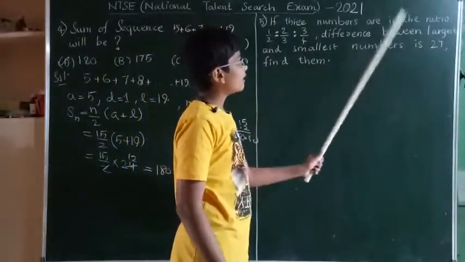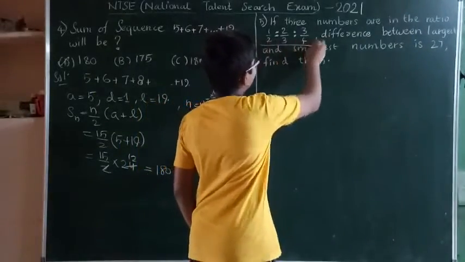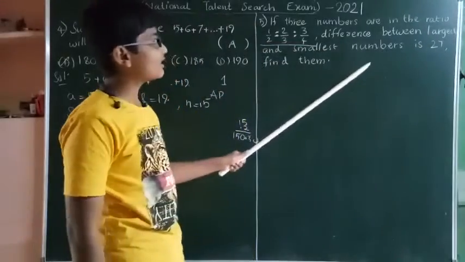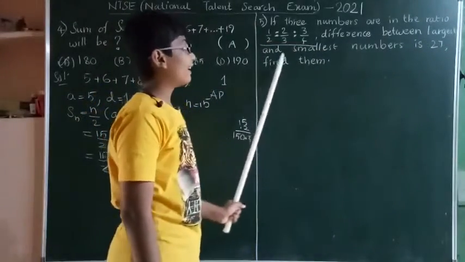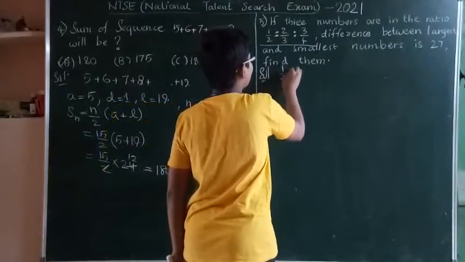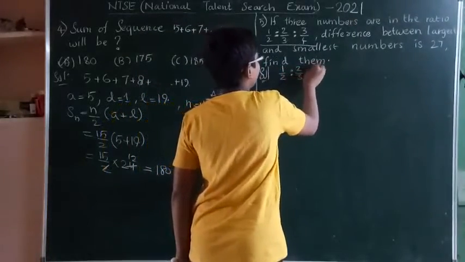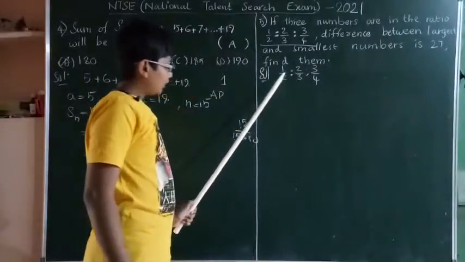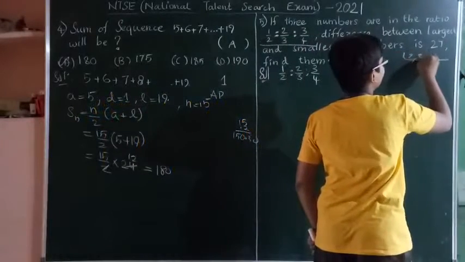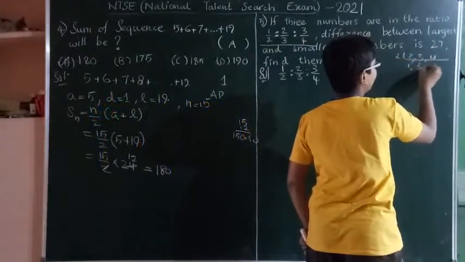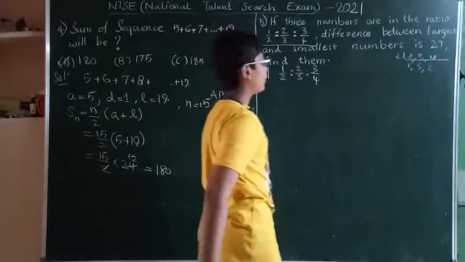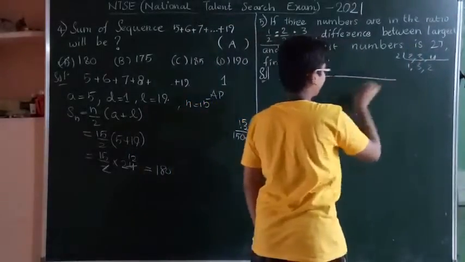If three numbers are in the ratio half is to 2 by 3 is to 3 by 4, and the difference between the largest and smallest numbers is 27, find the three numbers. Solution. First, given ratio is half is to 2 by 3 is to 3 by 4. First, find the LCM of denominators 2, 3, 4. The LCM is 12.